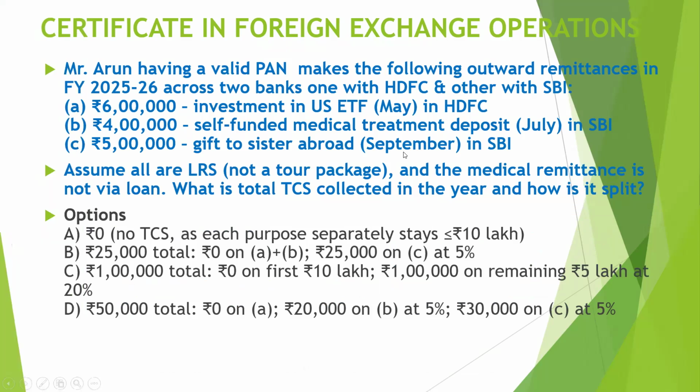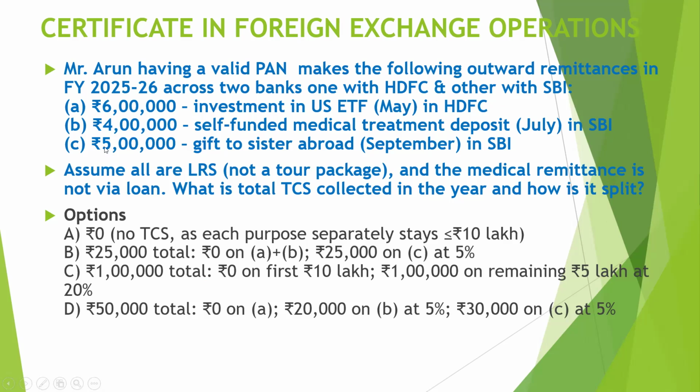So first question is, Mr. Arun, having a valid PAN, makes the following outward remittance in financial year 25-26 across two banks, one with HDFC and the other with SBI. So first transaction is 6 lakh rupees investment in US ETF. He has done it in May from HDFC Bank. Second, he has done 4 lakh rupees self-funded medical treatment deposit in July through SBI.